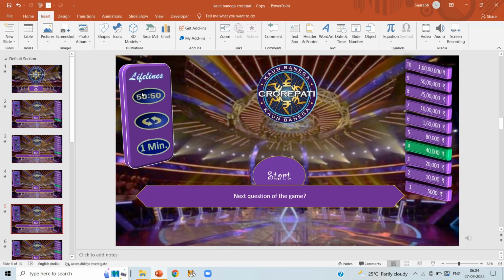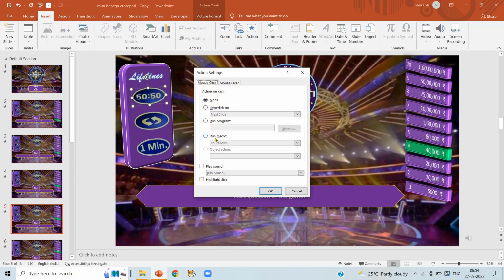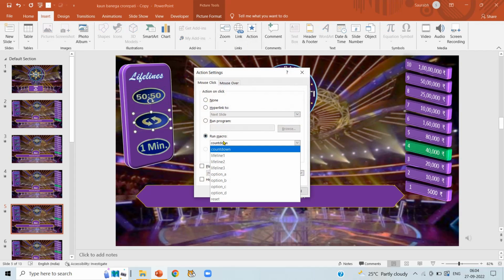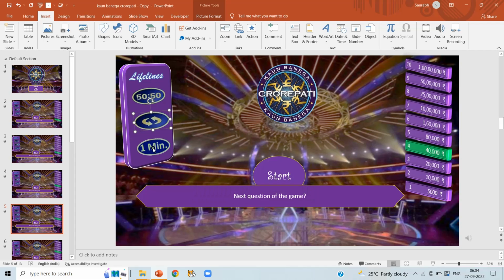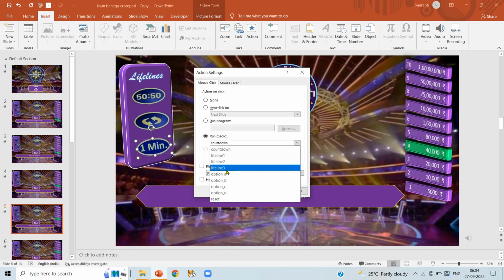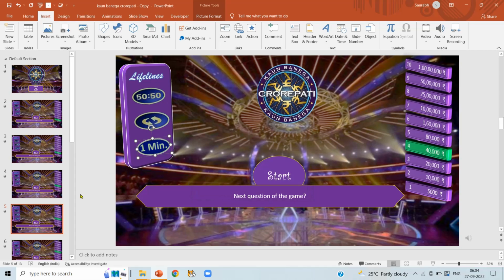Now select slide number 5. Click on 50-50 and run macros, lifeline 1 and click on OK. Now select the second lifeline, action, run macros, lifeline 2, OK. Third lifeline, action, run macros, select lifeline 3 and click on OK.